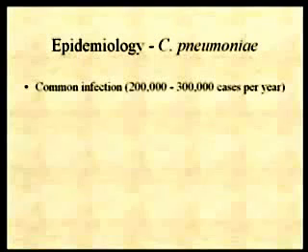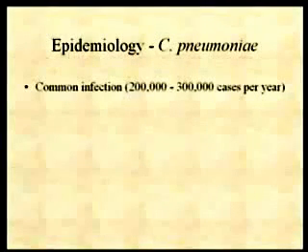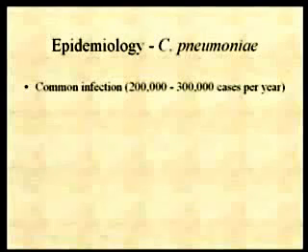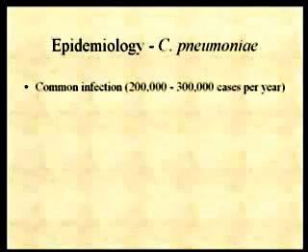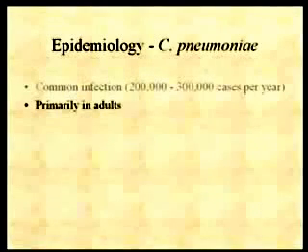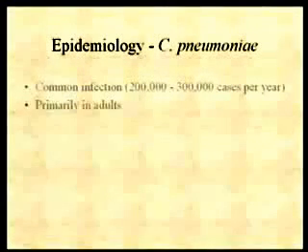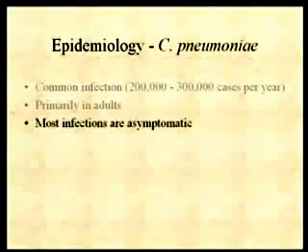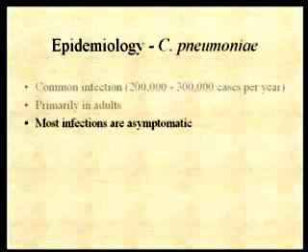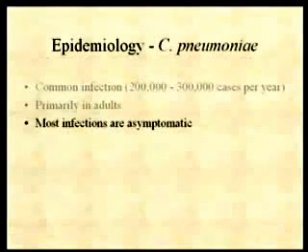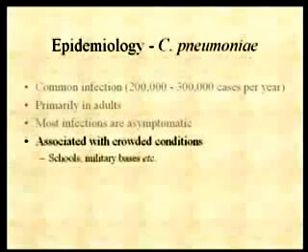Now, this is actually a pretty common infection. These are estimates, 200,000 to 300,000 cases per year. They're only estimates because, again, it's not a reportable disease, so we don't have good statistics on these things. And it's primarily found in adults. And most infections are in fact asymptomatic, or if there are symptoms, it may be a mild bronchitis or sinusitis. And there's only a few people that will then ultimately go on to develop pneumonia from this infection.